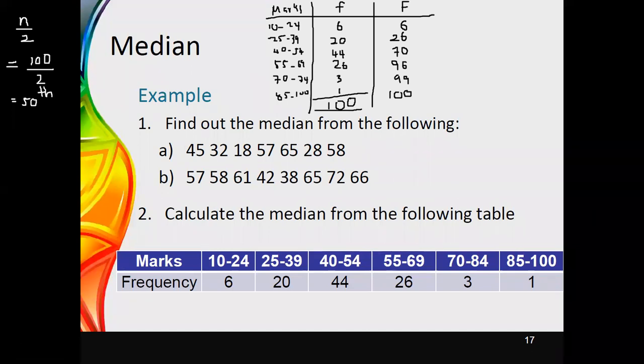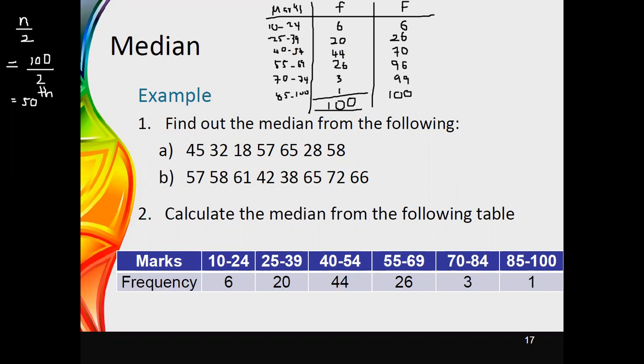Now we have to see where our 50th value is. You can see that the first 6 values are here, up to the 26th value you can see in this class, and up to the 70th value, not 70 values included in this class. Therefore, if you consider the first 70 values, then among the first 70, 44 are included in this class.